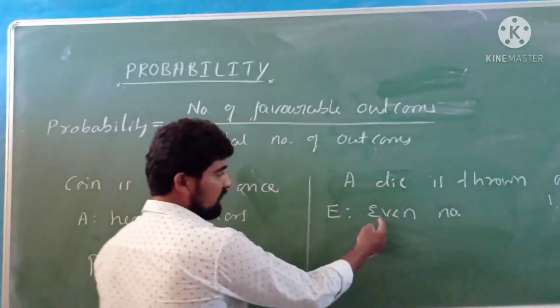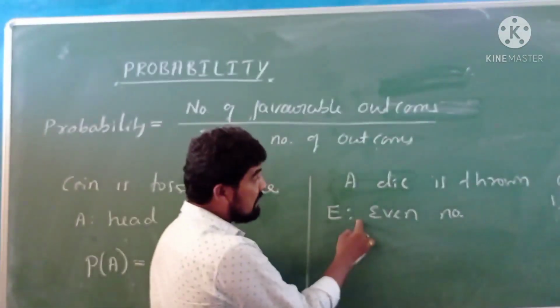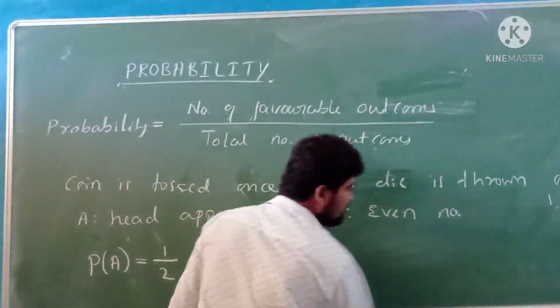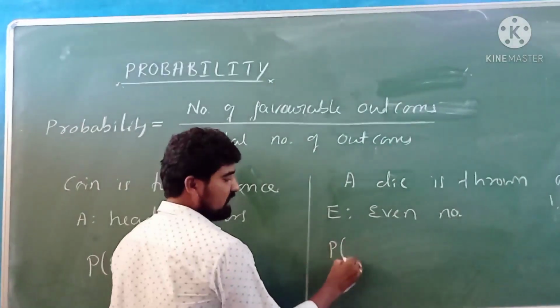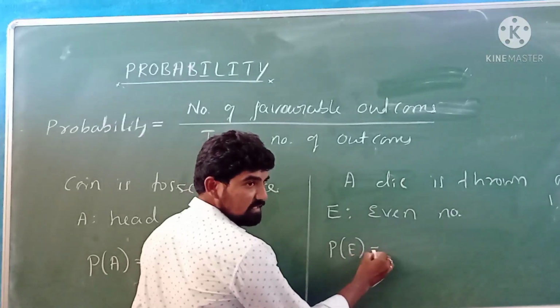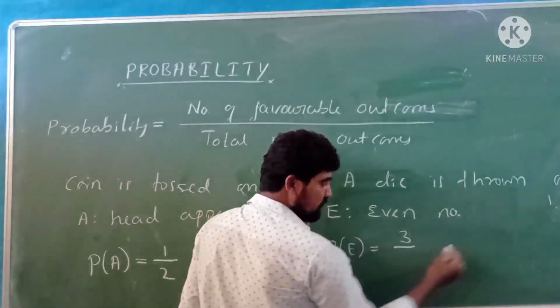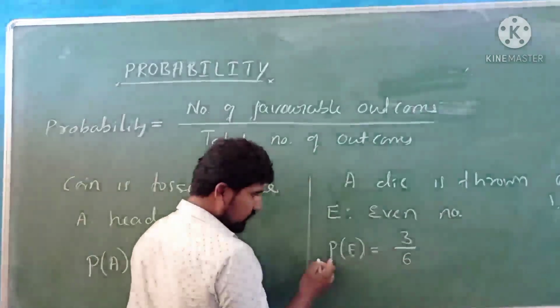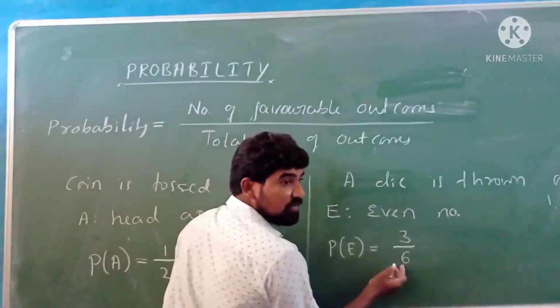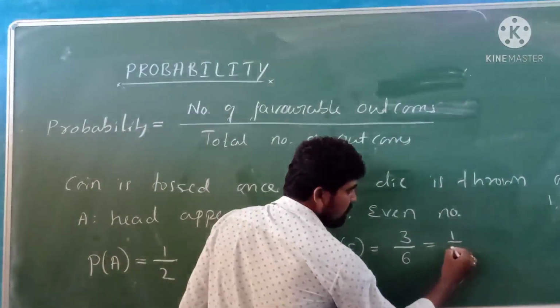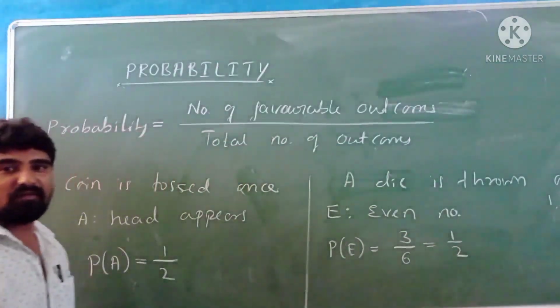Therefore, favorable outcomes for the event E are 3. Probability of E is equal to even numbers are 3 and total number of outcomes is 6. Therefore, probability of the event is 3 by 6, which is nothing but 1 by 2. I hope all of you understood.